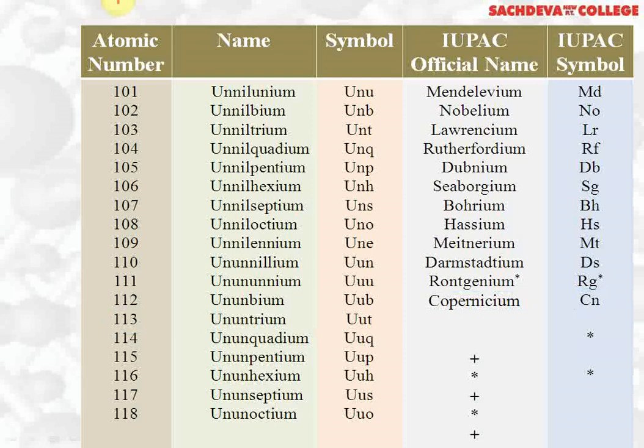113 is called ununtrium, Uut, and in the same way Uuq is ununquadium, ununpentium, ununhexium, ununseptium, ununoctium. These are for Uuo is the symbol. So from 113 to 118, these are arbitrary names which will change to the official names after their discovery is proved.